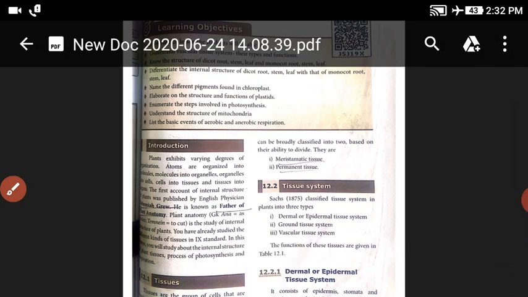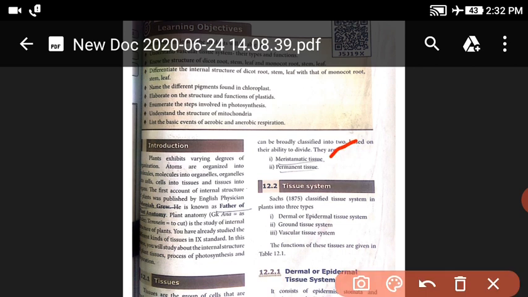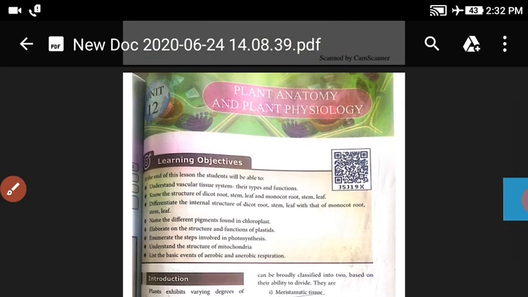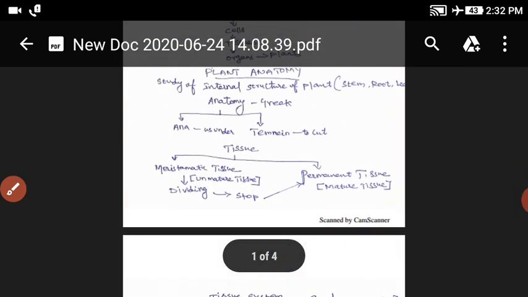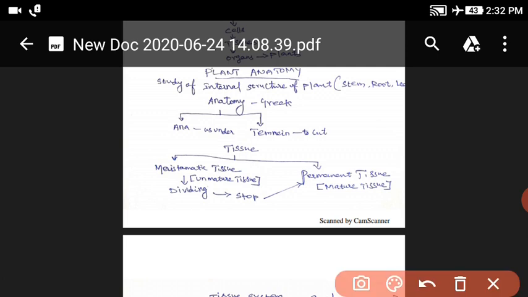Tissues are classified into two types: one is meristematic tissue and the other is permanent tissue. Meristematic tissue means immature tissue, that is, immature cells or young tissue.